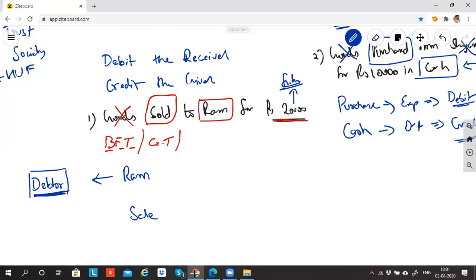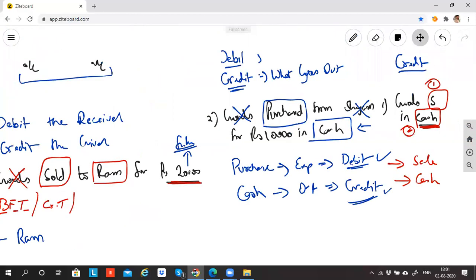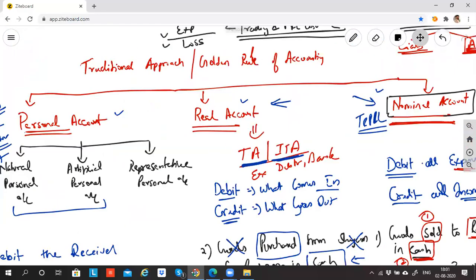For balance sheet items, the two rules left are either personal or real. All the accounts which come in trading and P&L follow the nominal rule. All the accounts that come under the balance sheet should use either the personal account rule or the real account rule.